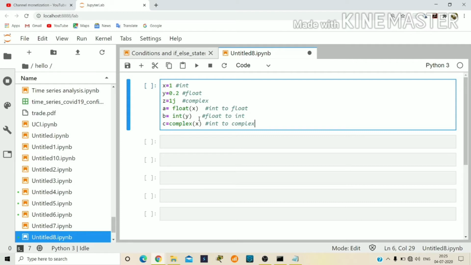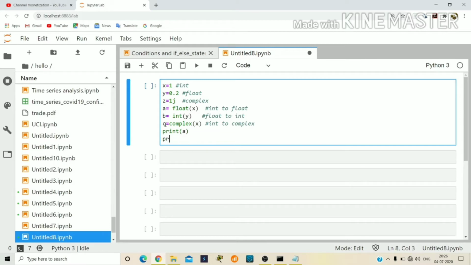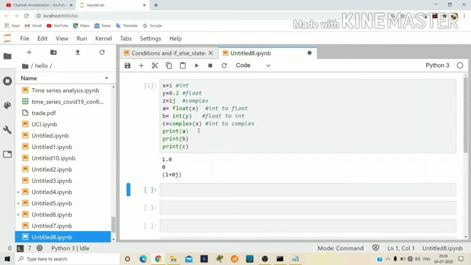Okay, so we need to see the values of a, b, c, so we are using the print statement. Print a, print b, print c. Okay, let's run our program.